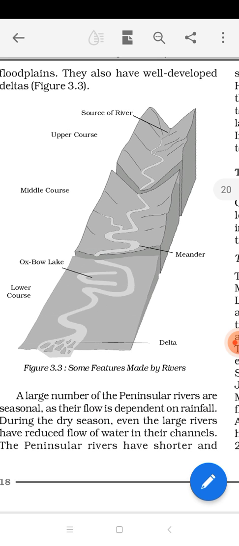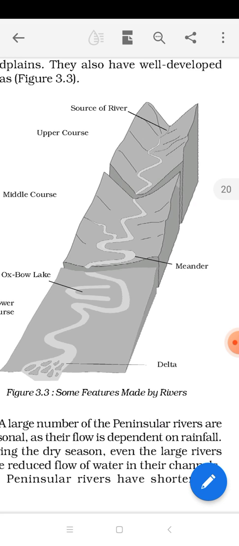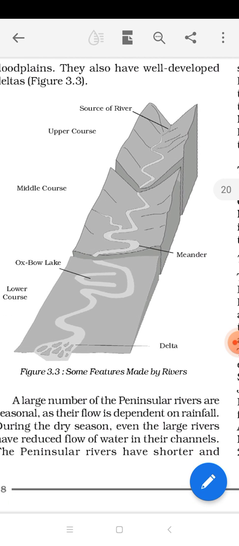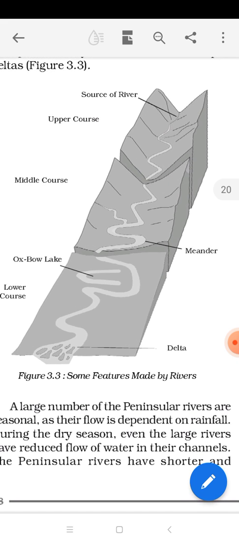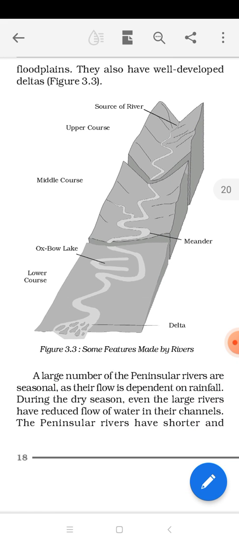In the upper course you can see the source of the river. Upper course means from where the river originated. It is the source of the river. Here the river is doing all the erosion activity, as it has a huge slope, so automatically the speed is high, so it's possible for the river to do its erosion activity. As the river now enters the middle course, it means the river is entering its maturity age. In the upper course the river is young, age-wise. In the middle course the river is entering its maturity age.